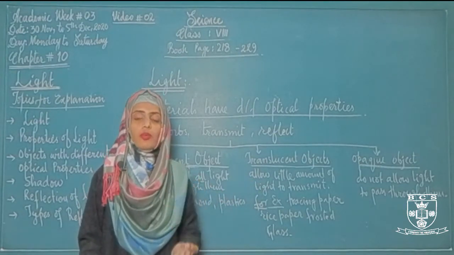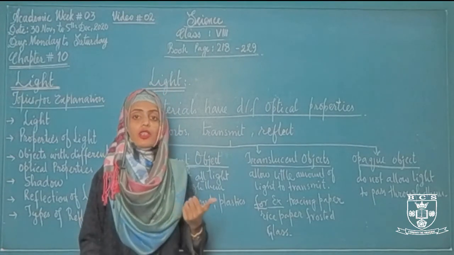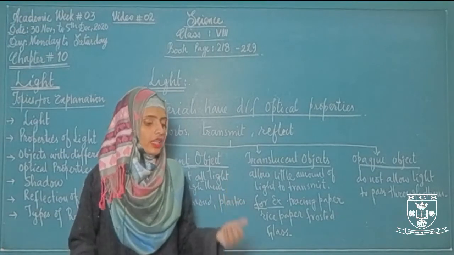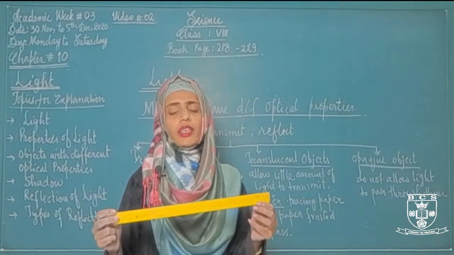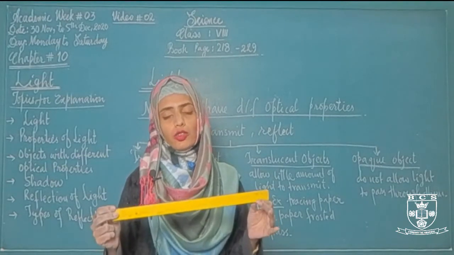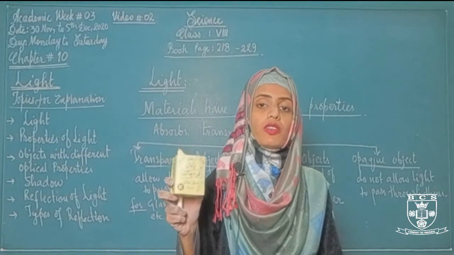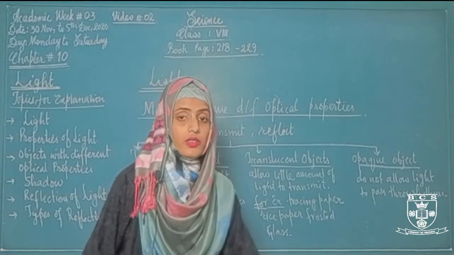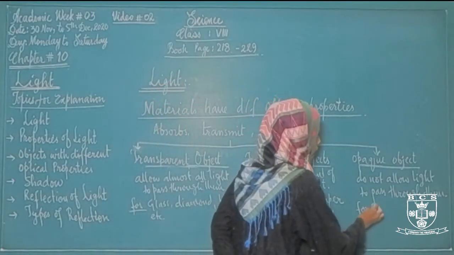या तो वो लाइट को एब्जॉर्ब कर ले रहा है या उसे रिफ्लेक्ट कर रहा है, बट इट इज नॉट ट्रांसफरिंग दैट लाइट. दैट्स व्हाई वी कैन नॉट सी व्हाट इज बिहाइंड इट. Like this scale is an opaque object. Light cannot pass through this scale. इस scale से light pass नहीं हो सकती. Like this chalk box, light cannot pass through this chalk box. So the chalk box, this scale and the board are the examples of opaque objects.